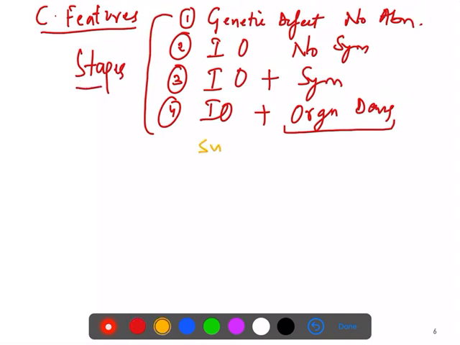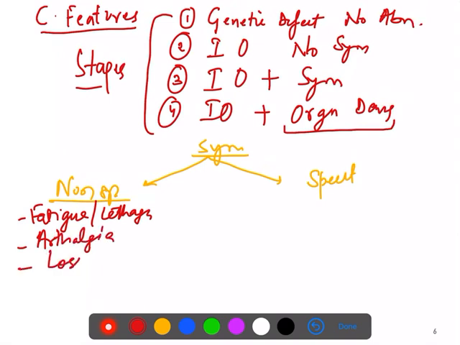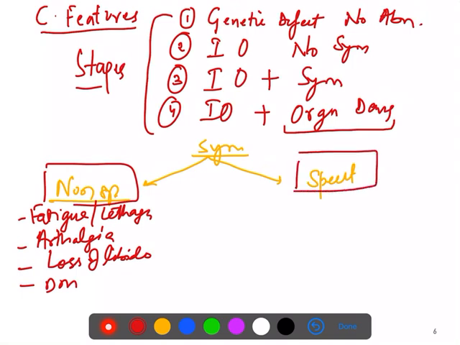Then the symptoms: first the non-specific symptoms, and then the specific symptoms. Non-specific symptoms are that the patient usually presents with fatigue and lethargy. These are the symptoms you can see initially. You can also see some arthralgia, joint pains. The patient complains of joint pains. The patient may have loss of libido, or sometimes the patient may have diabetes. These are non-specific symptoms, diabetes mellitus. And after that the patient starts having the specific symptoms.